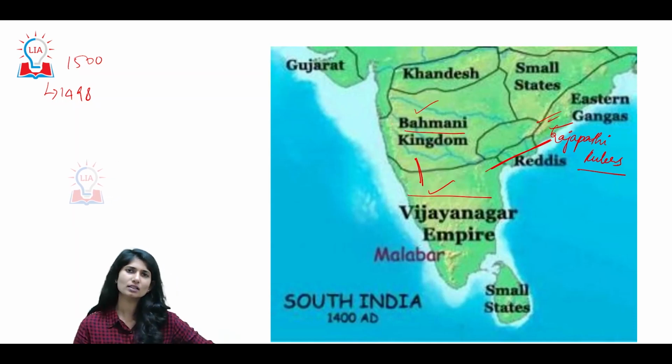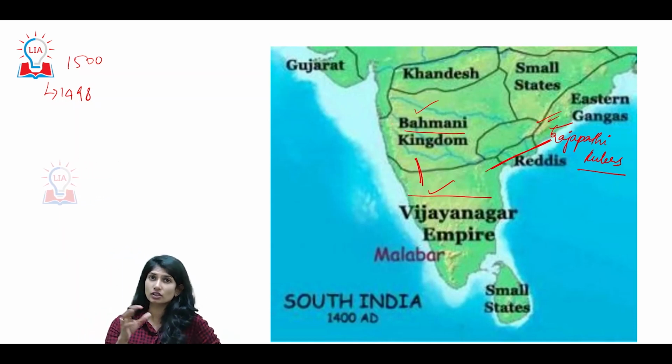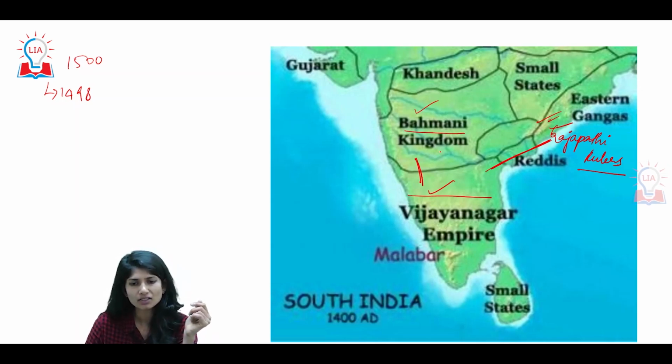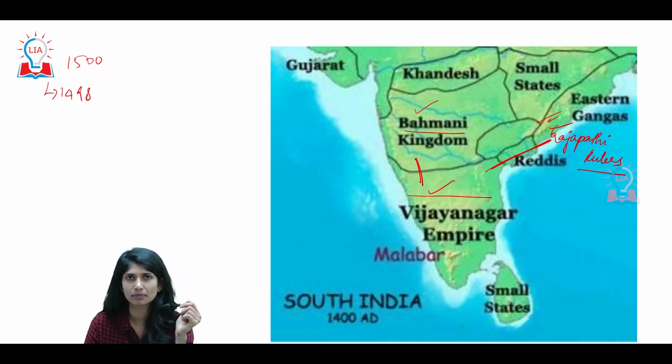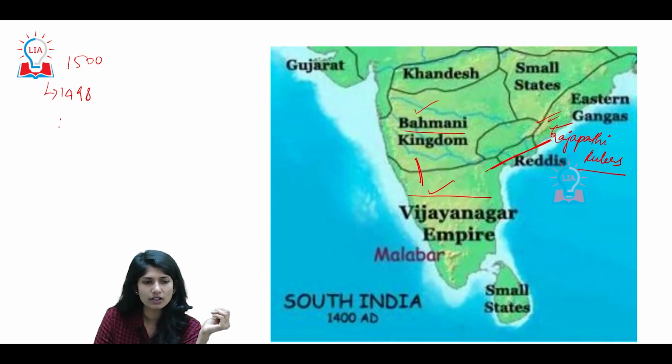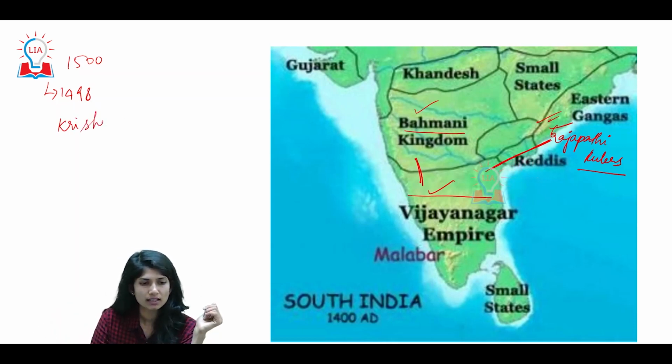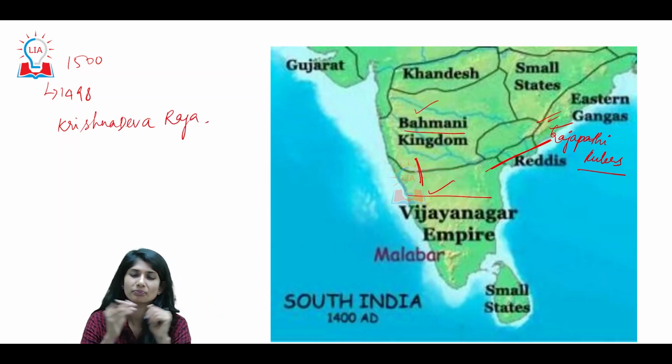If you take the Vijayanagar kingdom, initially I'm talking about the kingdom, not the empire phase, it was always paying dues to the Bahmanis. Initially they were just paying dues. Now, as multiple kings passed down, the kingdom is becoming an empire. Comes one king, Krishna Devaraya, or Krishna Devaraja.